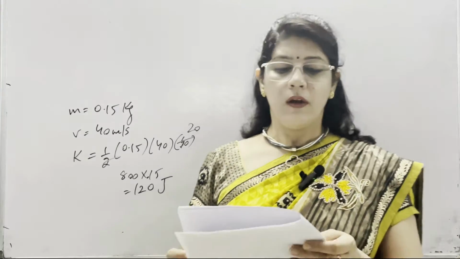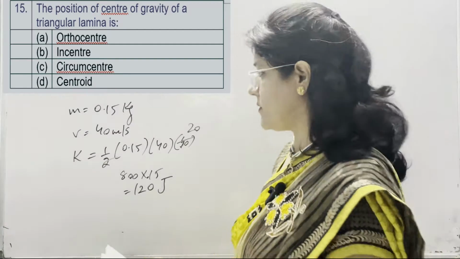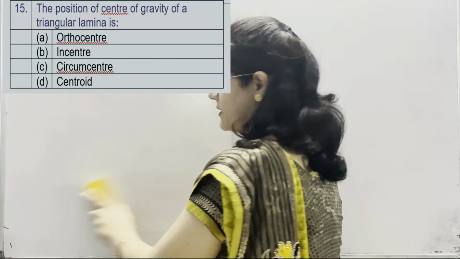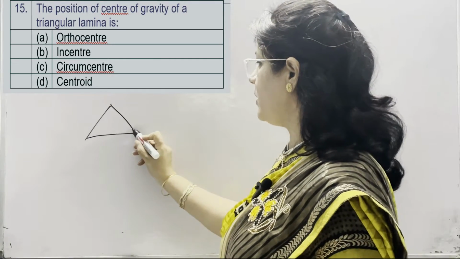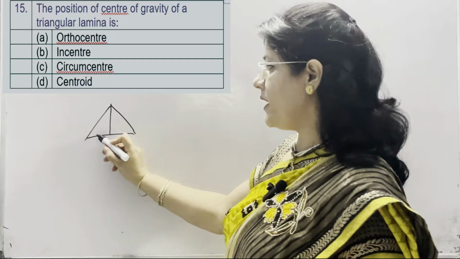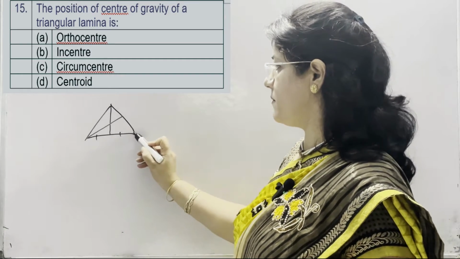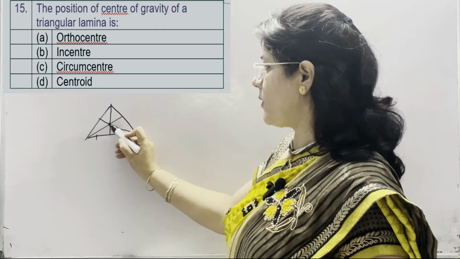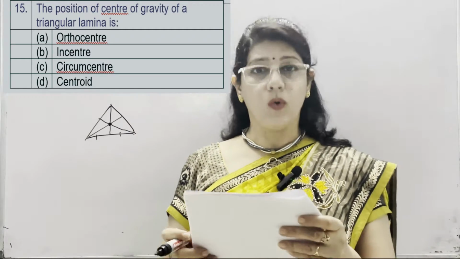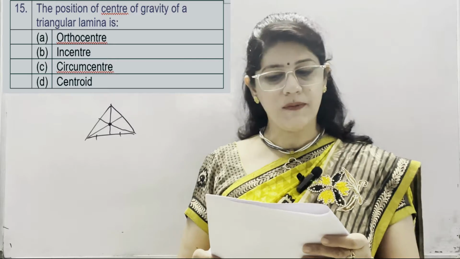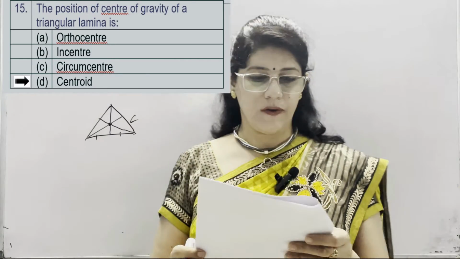Question 15: the position of center of gravity of a triangular lamina is. Triangular lamina, it means it is a triangle and we know where all the three medians meet. Median means we divide the opposite side in two equal halves, bisect it. So where all the three medians meet, this point is known as centroid. Options are orthocenter, in-center, circumcenter and centroid. Correct option is D, it means centroid.